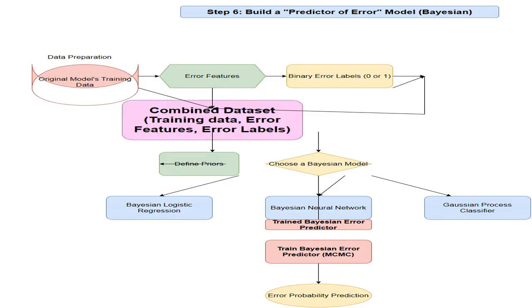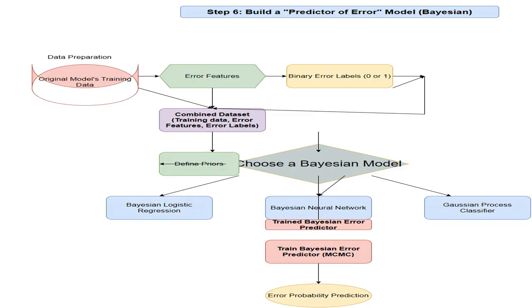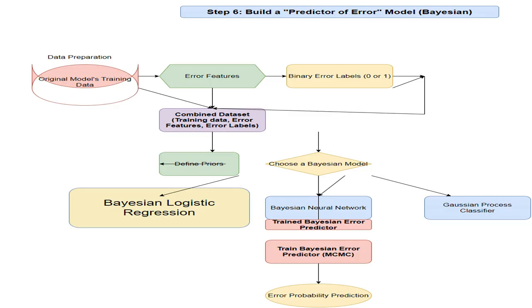The training data, error features, and binary error labels are combined into a single dataset. This dataset is used to train the Bayesian error predictor. Select a Bayesian model suitable for predicting errors. This is a Bayesian approach to logistic regression, suitable for binary classification problems like predicting errors. It places prior distributions on the model's weights.